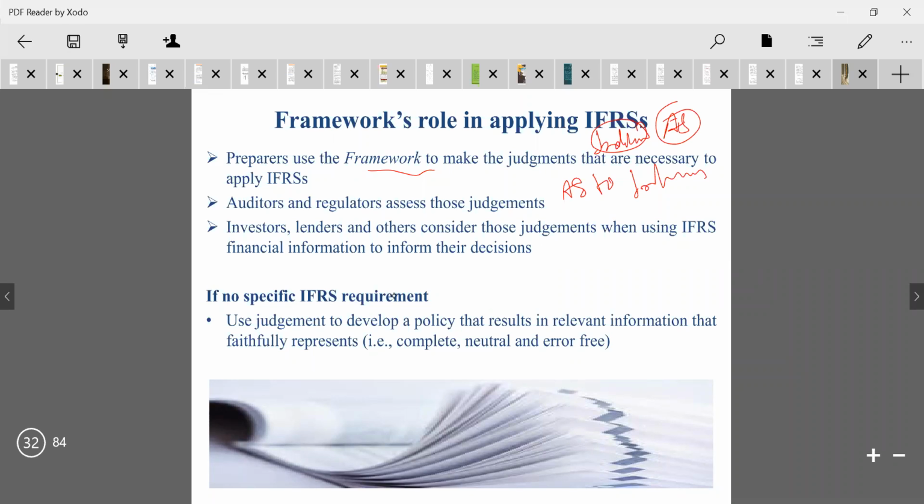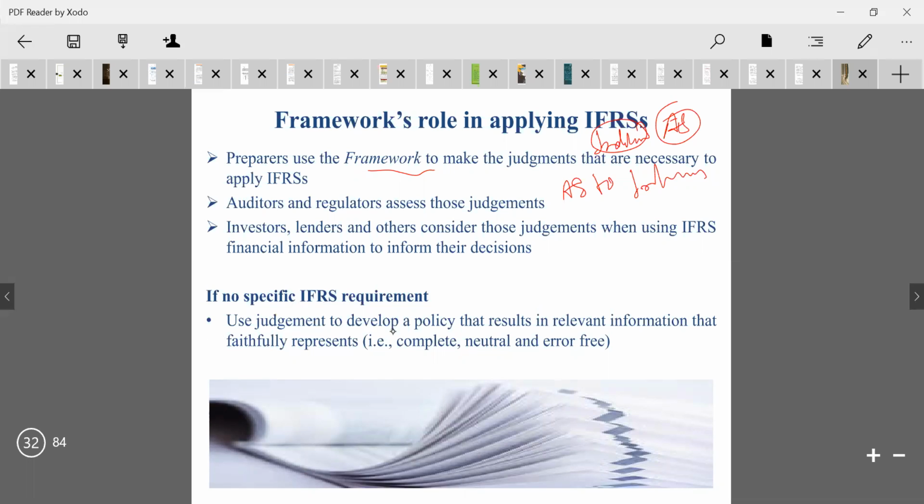If no specific IFRS is required. When is this? Sometimes for small business entities or certain kinds of entities, there is no specific IFRS required. Exactly IFRS requirement will not be there. There will be the merged IFRS, that is what we call Ind AS. That Ind AS we can also apply here. We use that also here.